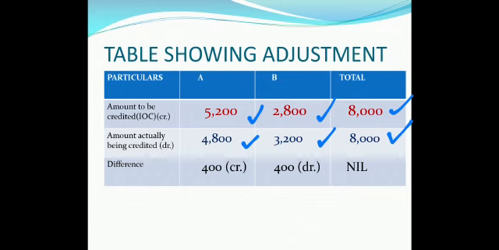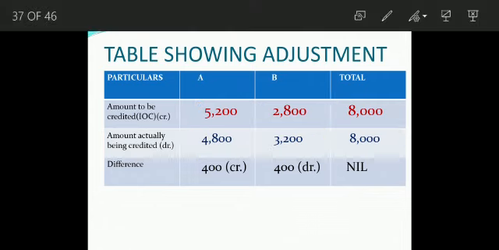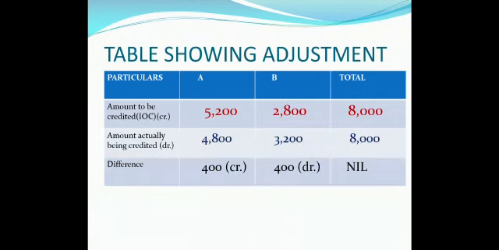For finding the final entry, we will be moving vertically. For A, the amount of credit to be given is 5,200, debit 4,800. So the net result is a credit of 400. Now let's move on to B. For B, the amount of credit is 2,800. The amount of debit is 3,200. So there is a final debit of 400.